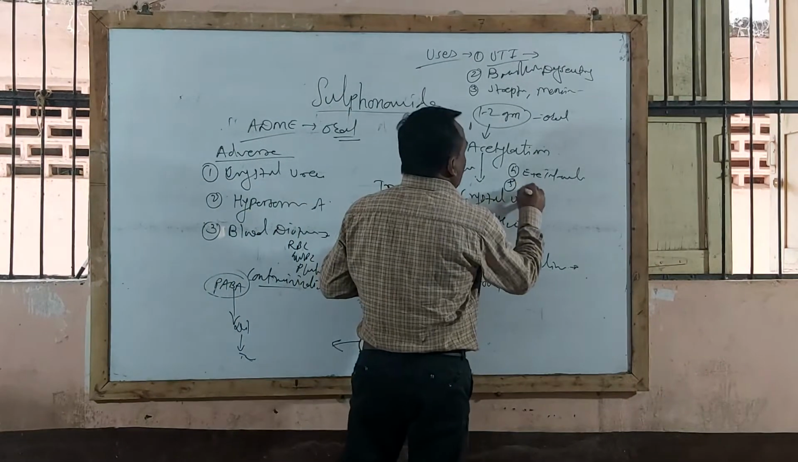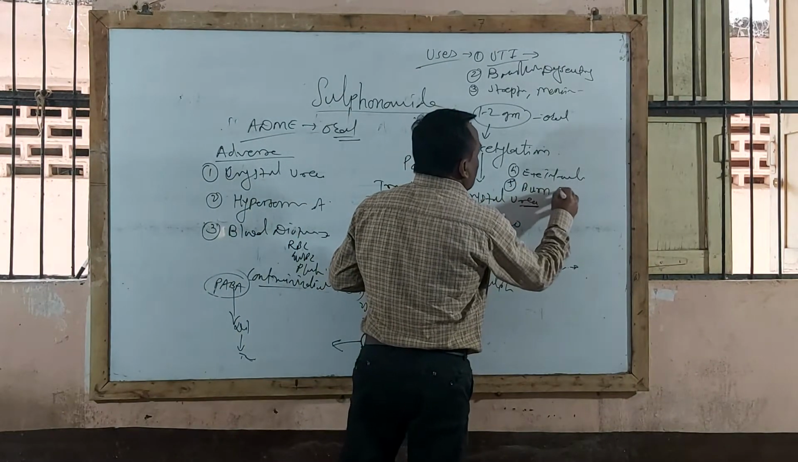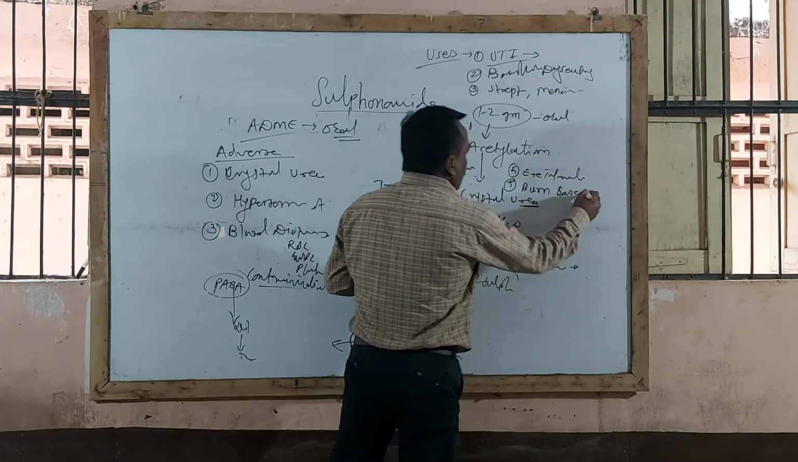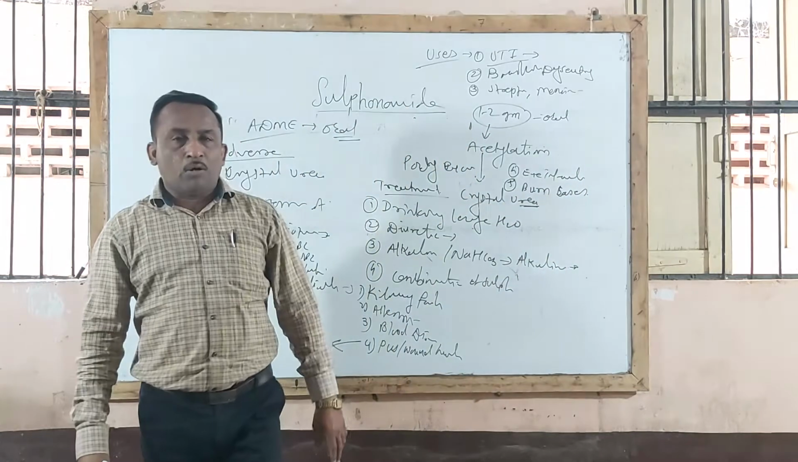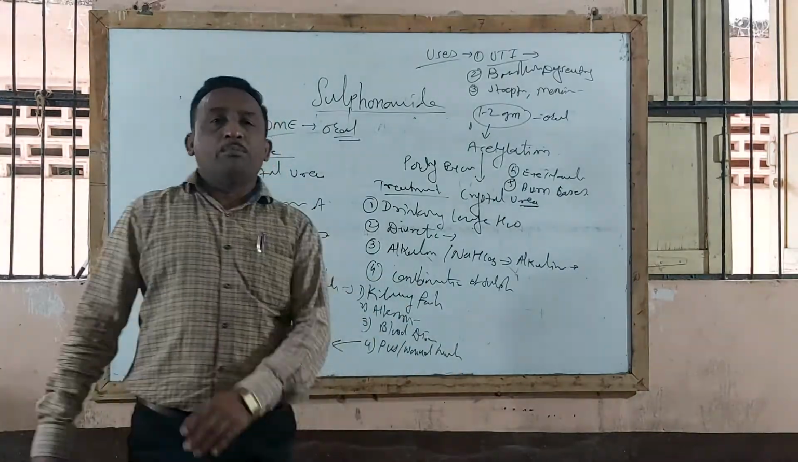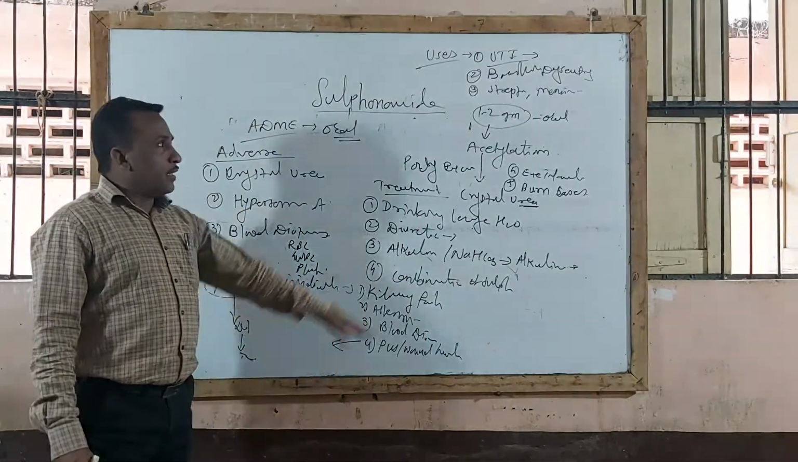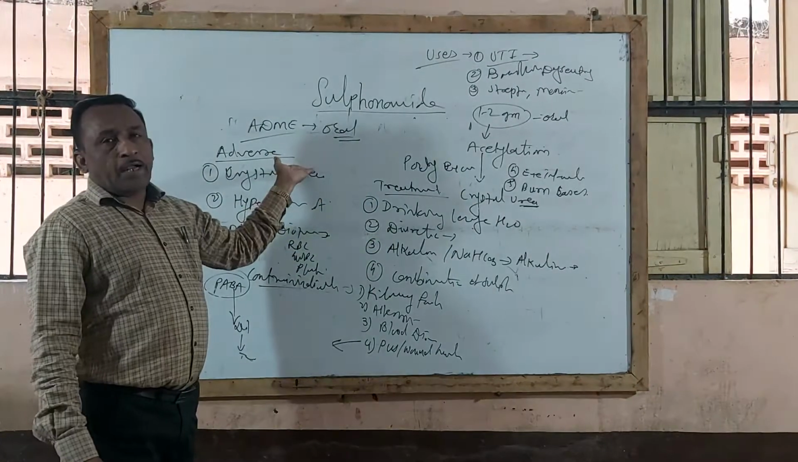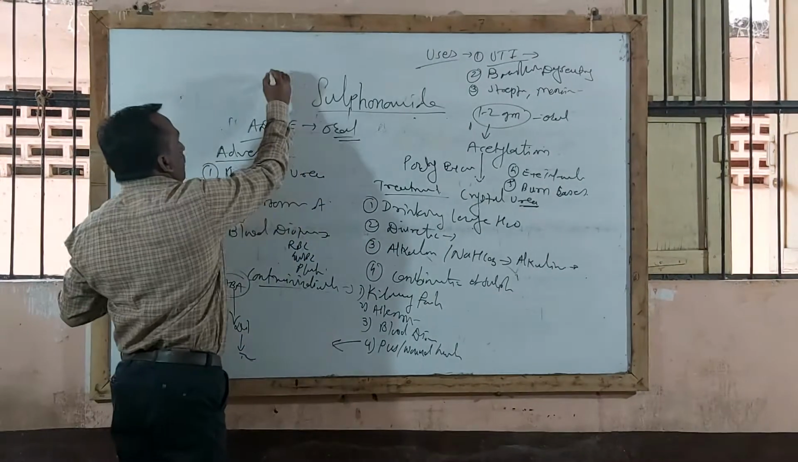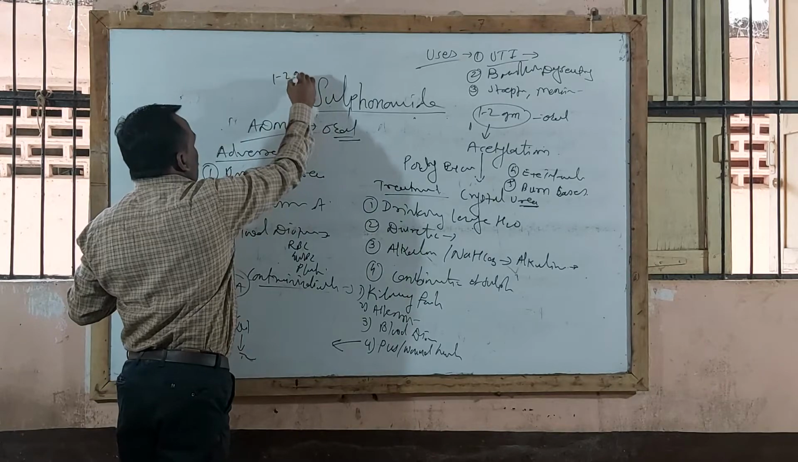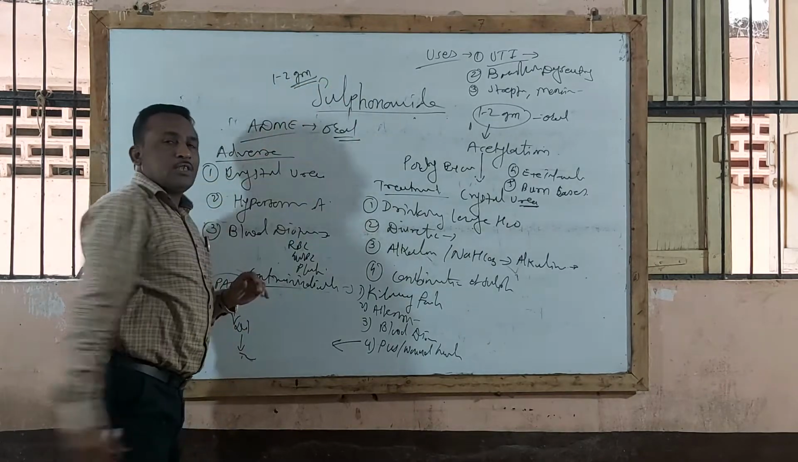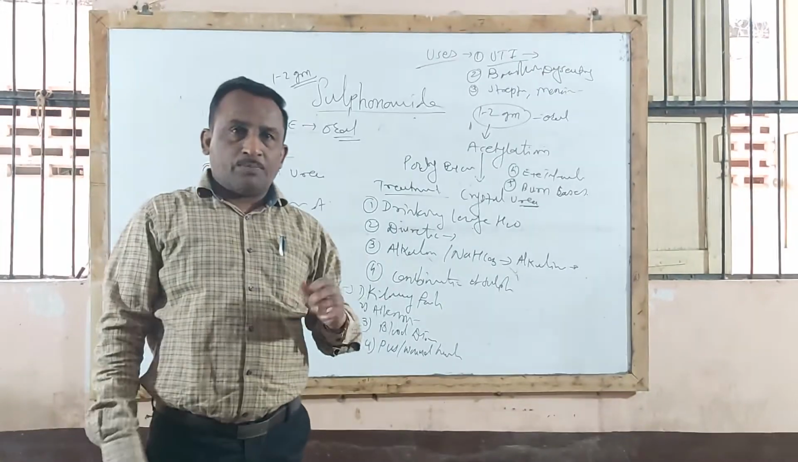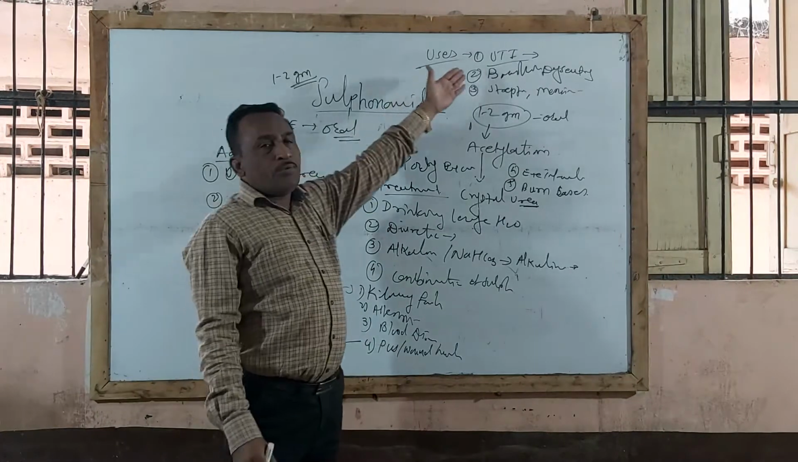One more use is in burn cases, particularly silver sulfadiazine, used in the form of ointment or cream base in burn cases. So this is regarding therapeutic uses of sulfonamides. Now regarding dose and use, sulfonamides are effective in the dose of 1 to 2 gram in divided doses by oral route of administration. Use: in treatment of all these infections.